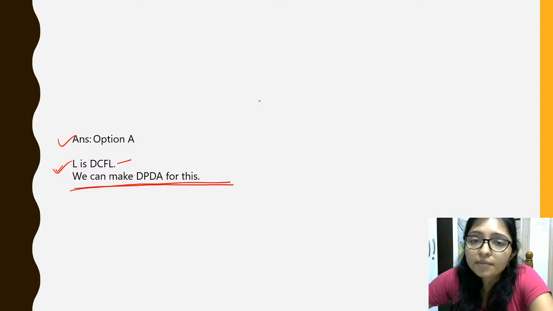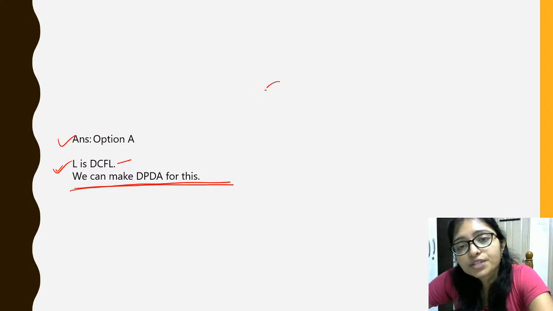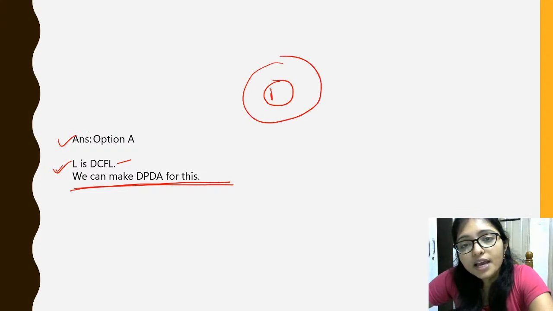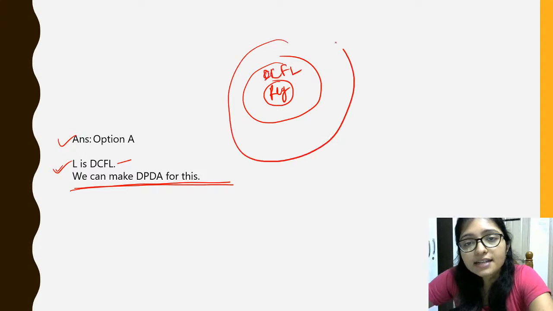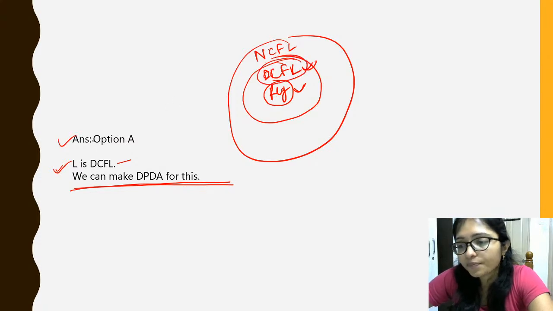And from the superset and subset, here is the regular, right? After that there is DCFL, and after that there is NCFL, right? So if anyone is DCFL and we are doing union with regular, then definitely it will be DCFL.